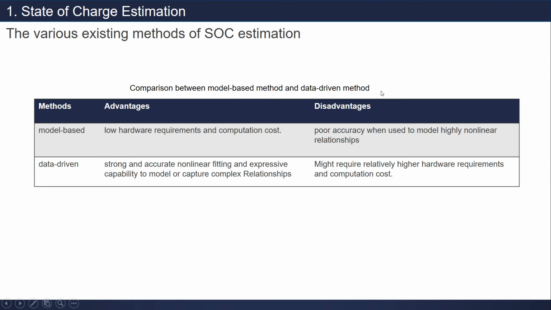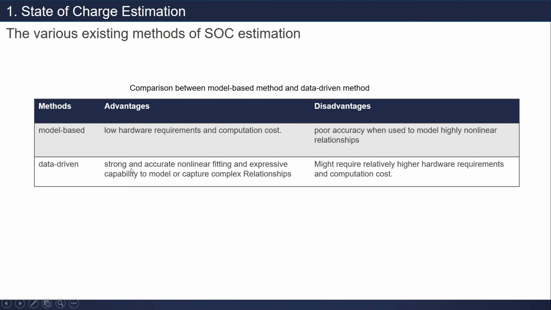This happens because in model-based they assume certain conditions. It means they try to make battery degradation or battery change follow certain conditions such as linear or exponential, something like that. And it does not happen in actual implementation. That's why it has poor accuracy when we use the model with highly nonlinear relationships.